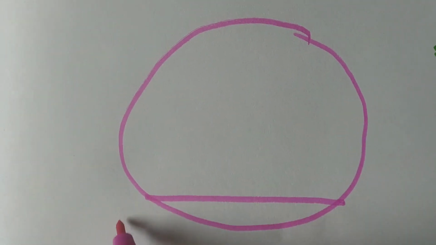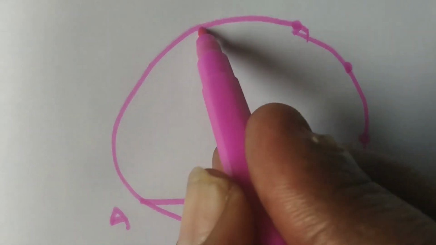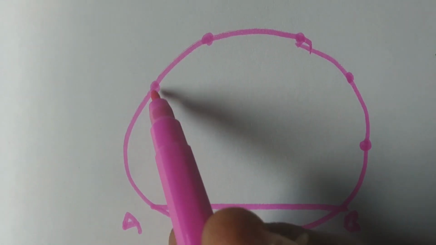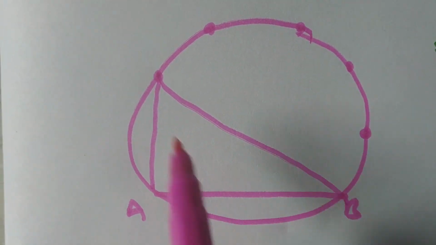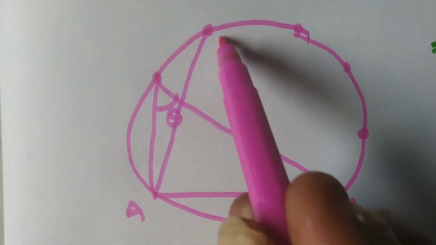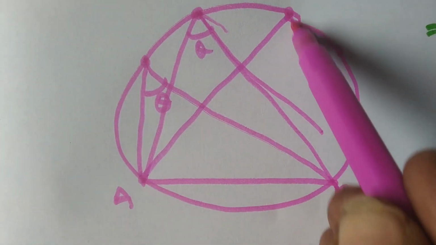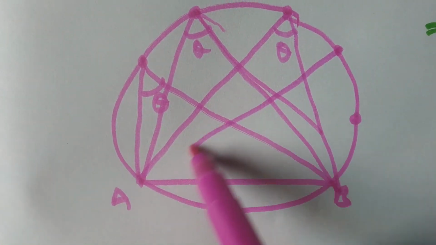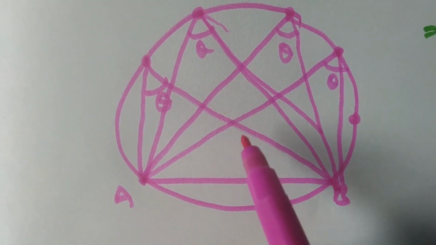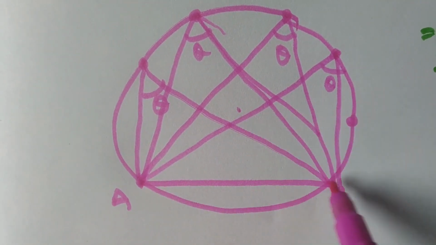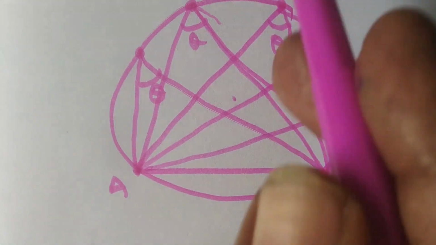So consider any circle. AB is any chord. If you take points on the major arc of the circle, then at all these points the chord AB makes equal angles. If it is theta, then automatically this is also theta, and this is also theta. So each and every angle is the same, because the angle made by this chord at the center is 2 theta, which is fixed. All these are equal. Okay, this is the angle theta from the above concept.